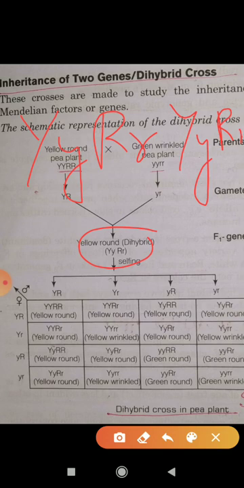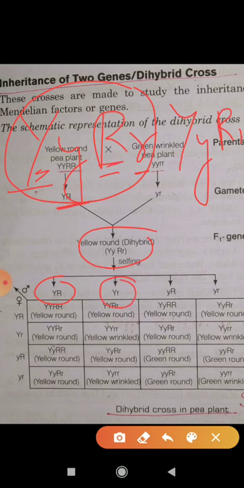Now how it will be formed, you can see here, 1 2 3 4 5 6 7 8. So how many types of gamete can take place? This capital Y, and you can understand how many types of this Y there are, yes, one type of gamete, in case of this plant I am telling you. In the second case, this Y and this R can make one gamete. This small y and capital R can make one gamete. This small y and small r can make one gamete.